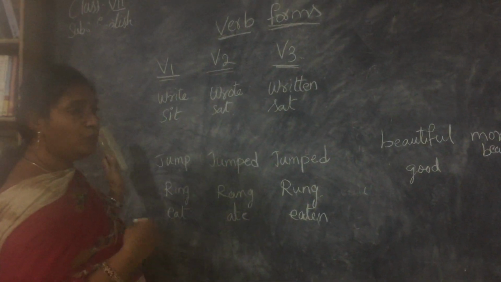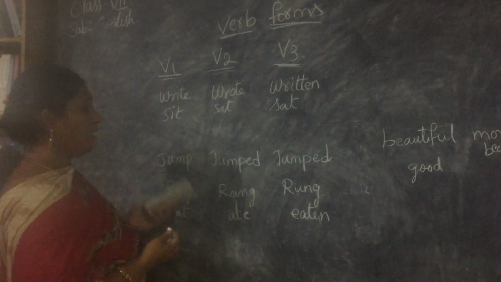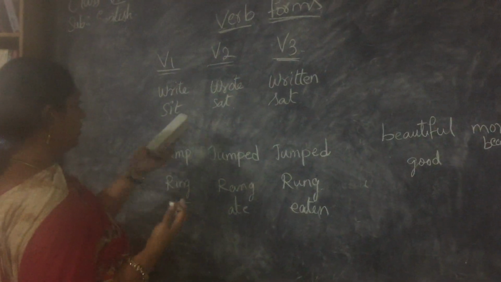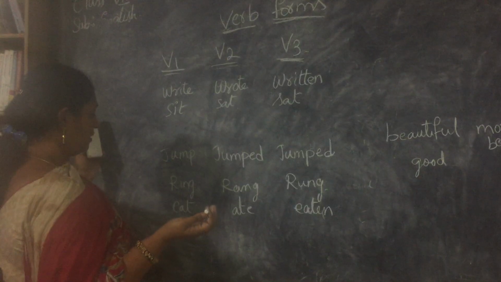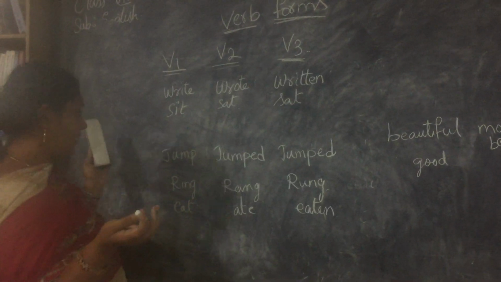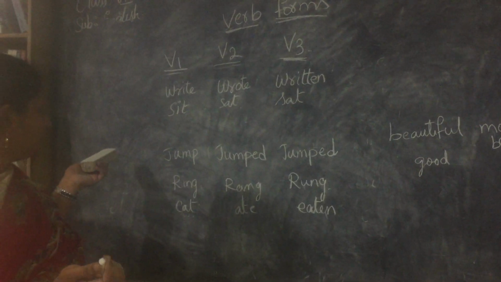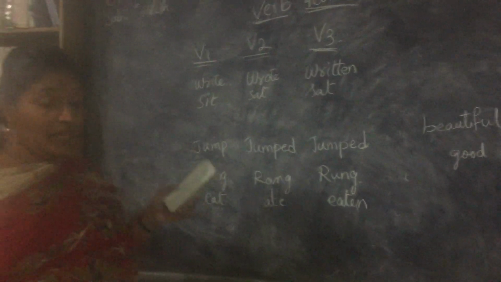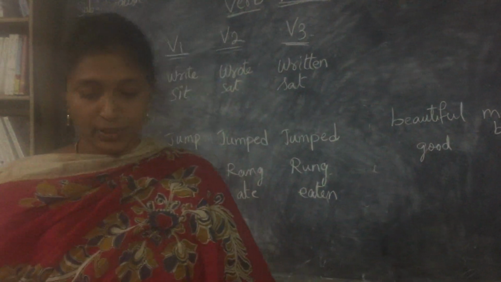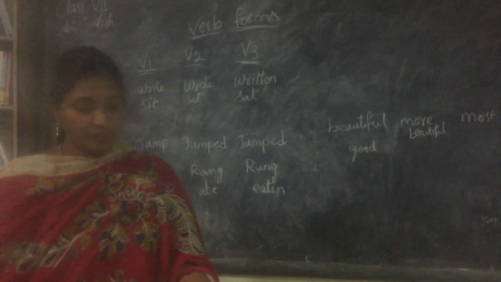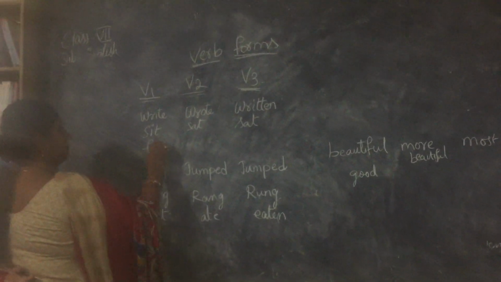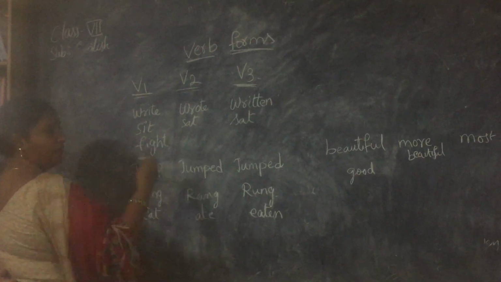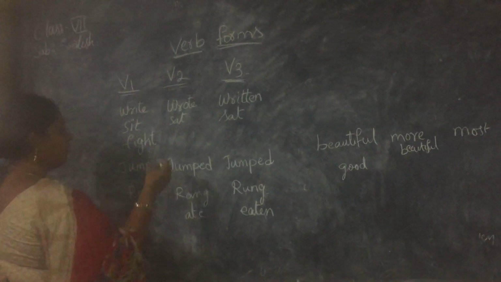We should think about more verbs, more action words. What do we have? Write, wrote, written, sit, sat, sat, jump, read, sing, sang, sung. Already done, no? So any more? We have an exercise in the textbook. So see, fight. Fight means fighting with somebody. You have to do an action, no?